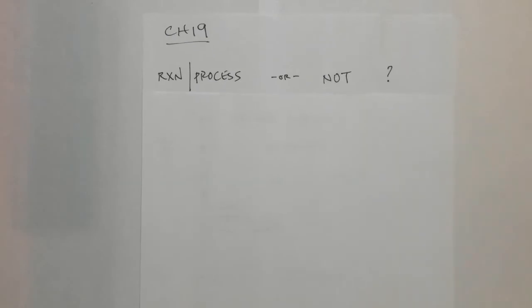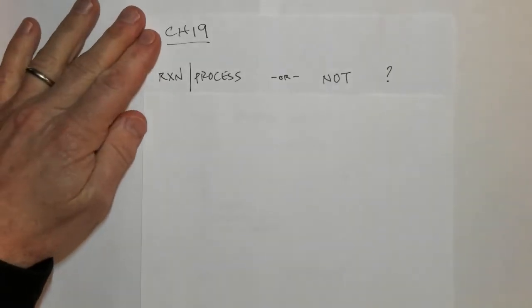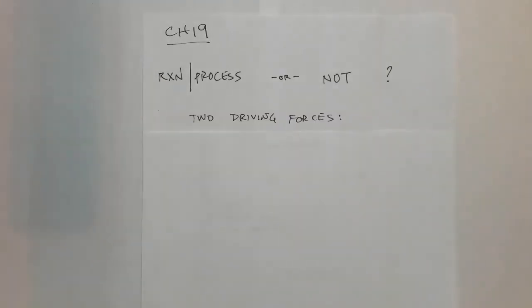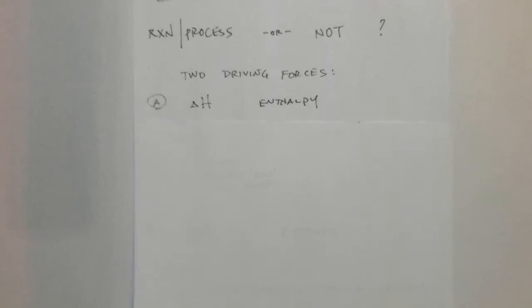So the first thing it says is, is this reaction or process going to happen by itself or not? And there are two driving forces that make this happen. One you've already learned way back in chapter 5. You learned that reactions or processes contain an amount of enthalpy, which is an internal energy or a heat at constant pressure.